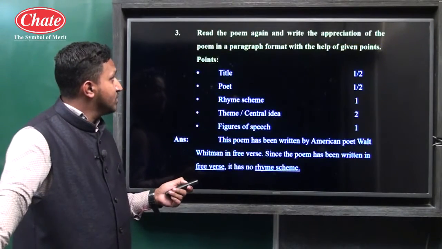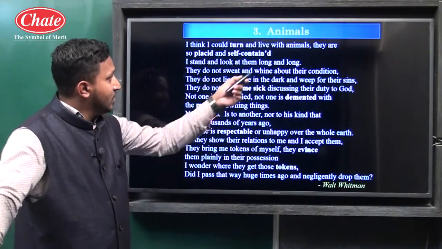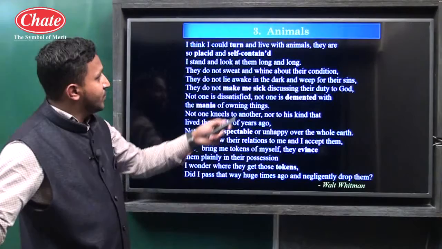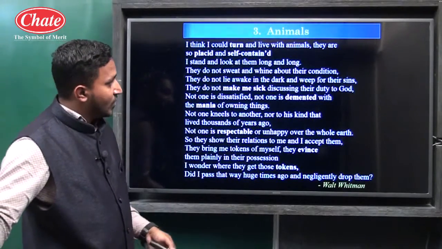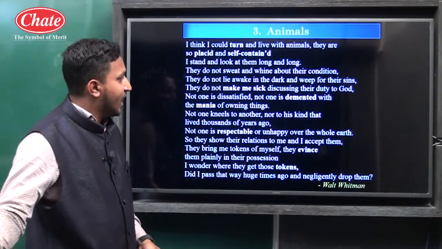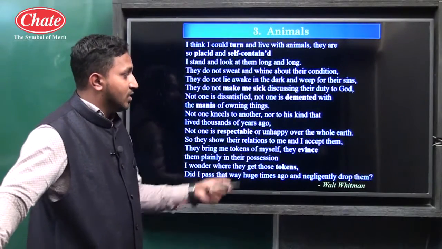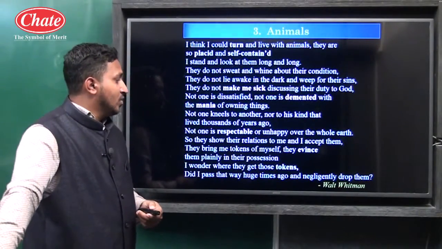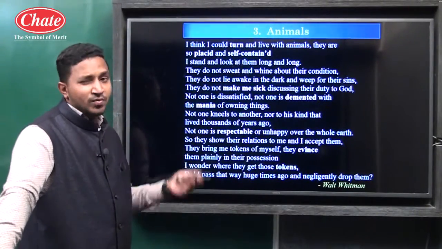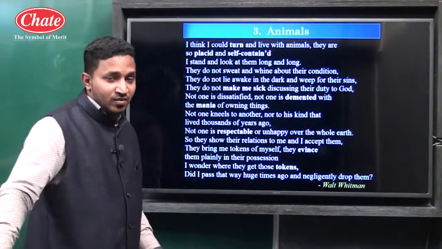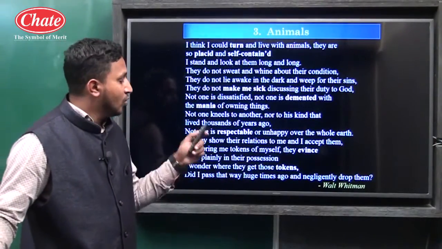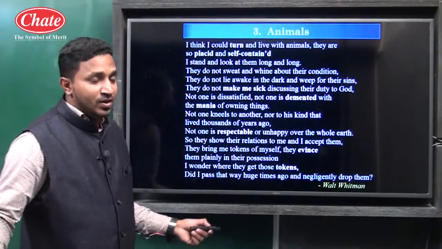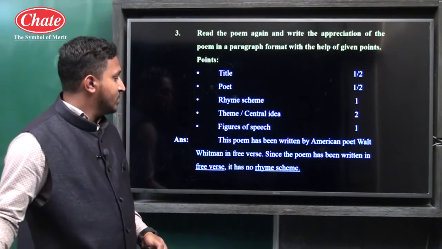So here if you see the whole poem again, the last words mostly are: content, long, condition, since, God, with, things, that, ago, earth, them, events, position, token, them. In all the words there is no rhyme scheme in the poem. There is no poetic effect given in the poem. So the whole poem will be considered as free verse as there is no rhyme scheme.